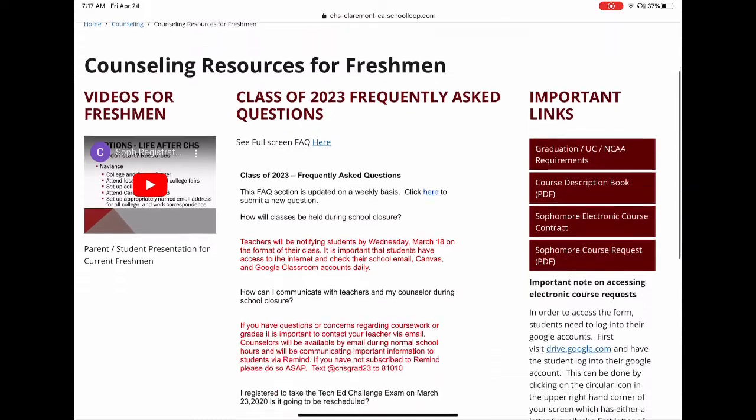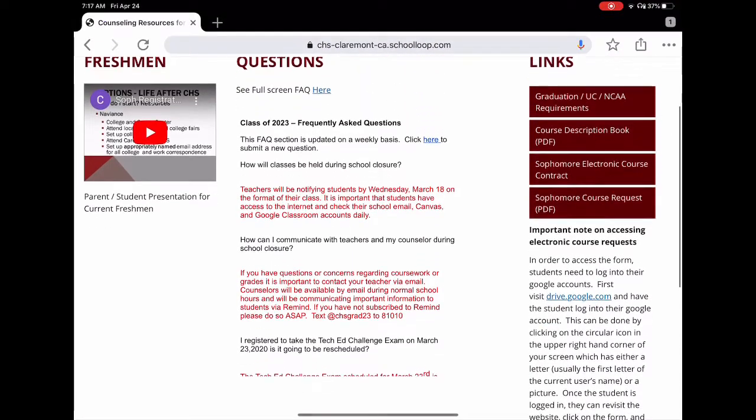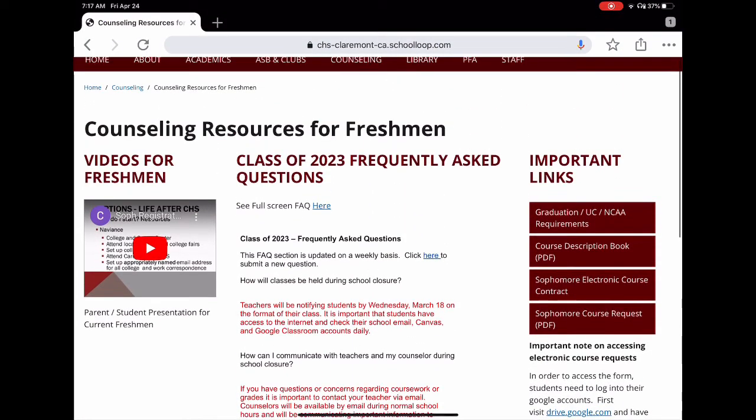Important note down here at the bottom, before you access the electronic course registration, first you need to log into your Google Drive on the computer that you're using to complete registration. Doing this gets you logged into Google, which is what's required when you complete the electronic course contract. Back up to the links at the top.